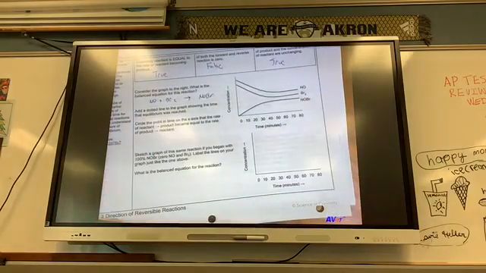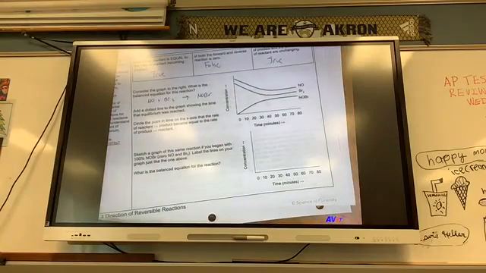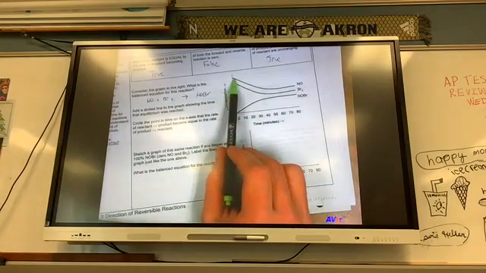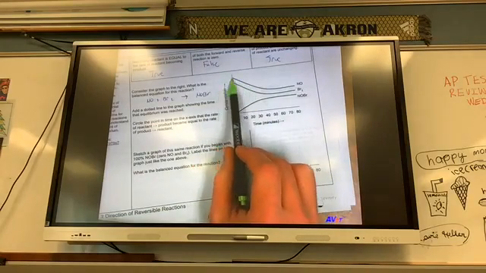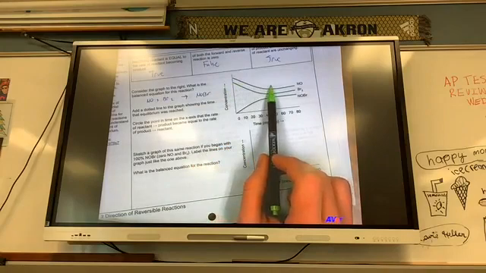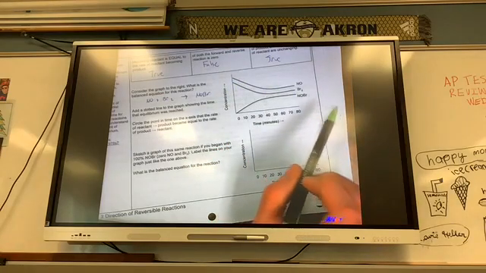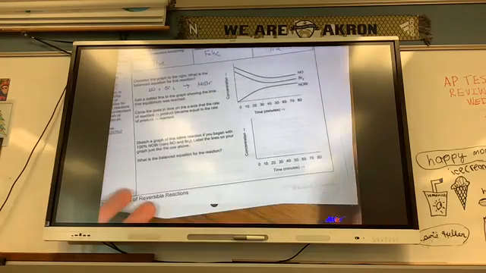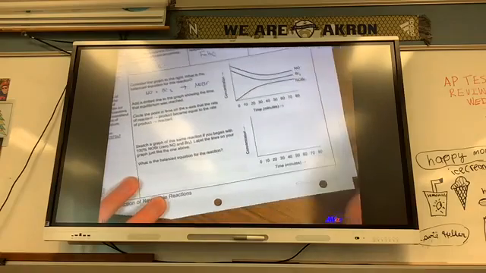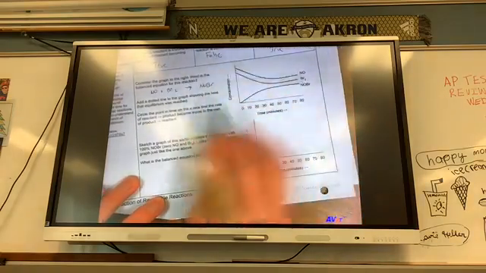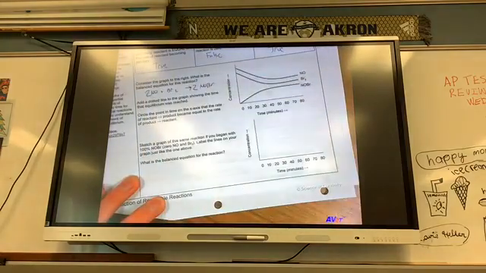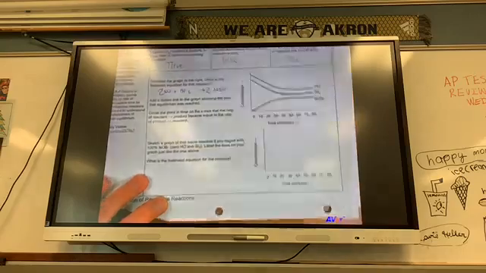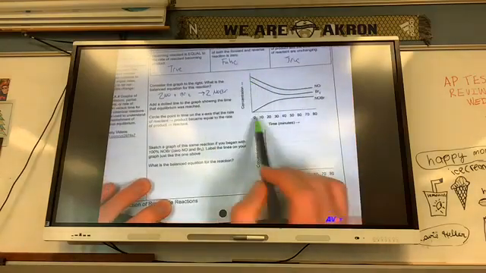Now I have to look at how they are changing. Well, I can see that NO is going down about half as much as Br2, and NOBr is going up twice as much. So I could also just balance it, but look at it with the graph too. Br2, 2, 2. So NOBr is going up twice as fast as Br2 is going down. Or just balance it. Reactants start with concentration, products don't.